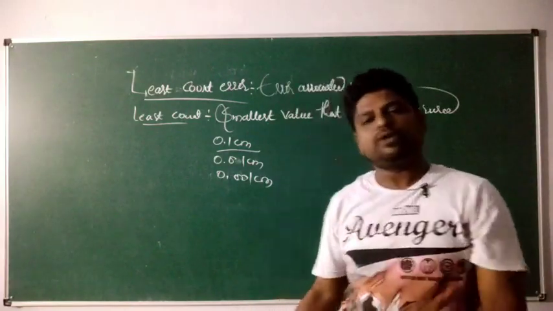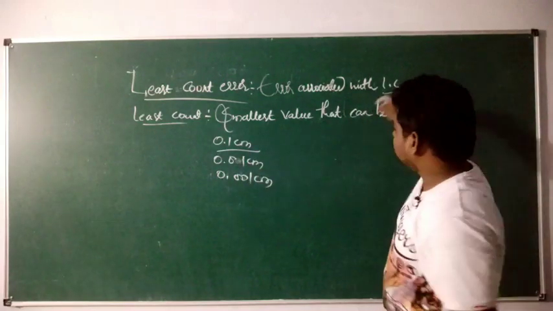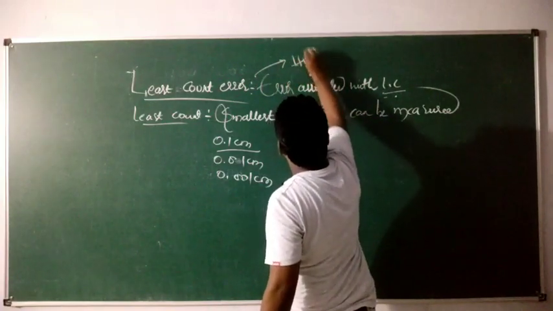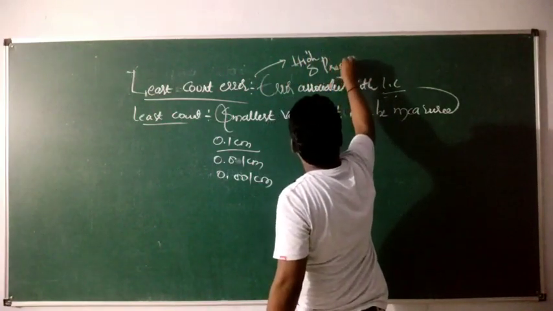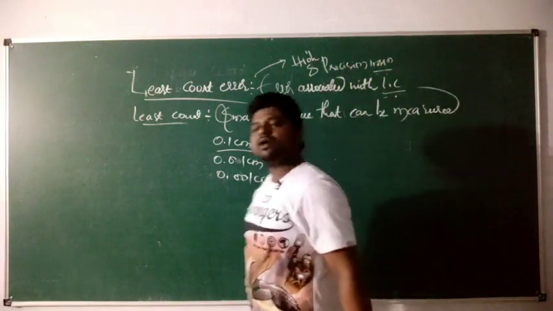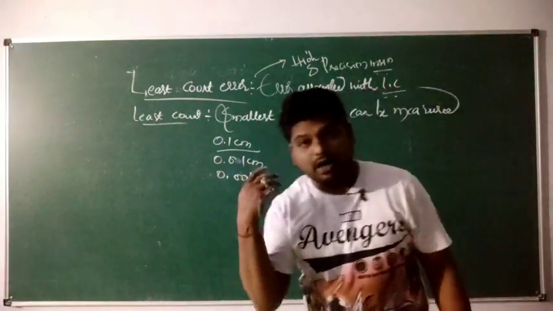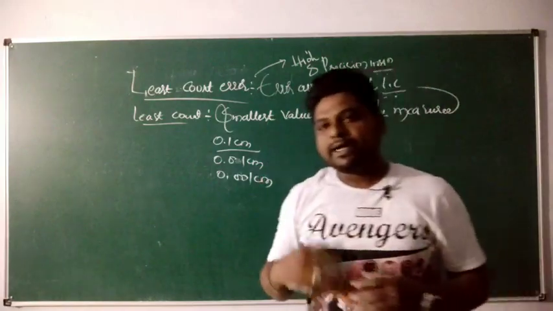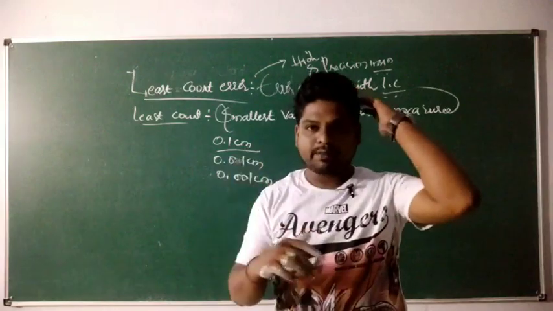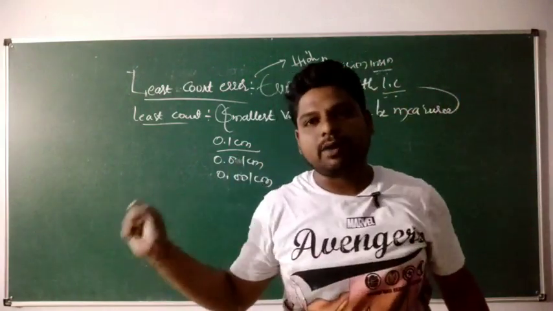How can we overcome it? Yes, we can overcome this least count error by using high precision instruments. By using what? High precision instruments. So this is all about types of error, I mean the theoretical part of types of error. In the coming video, I will be discussing the mathematical part of the errors.